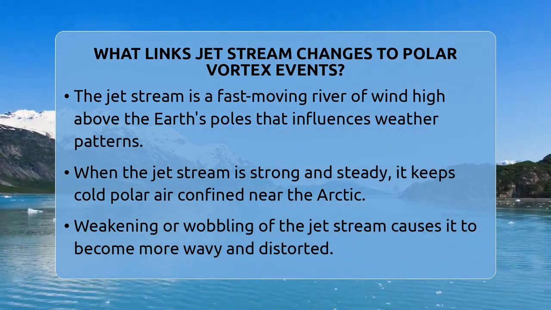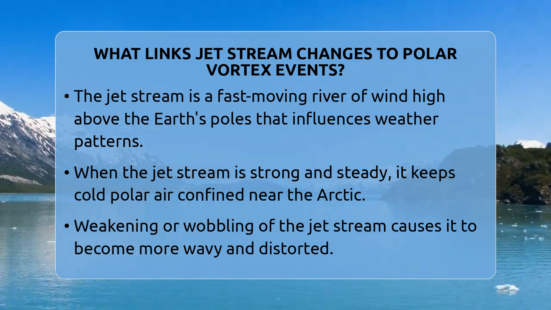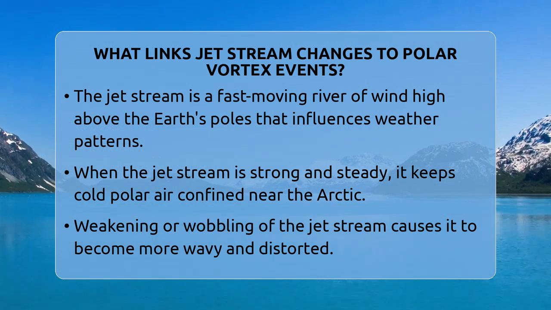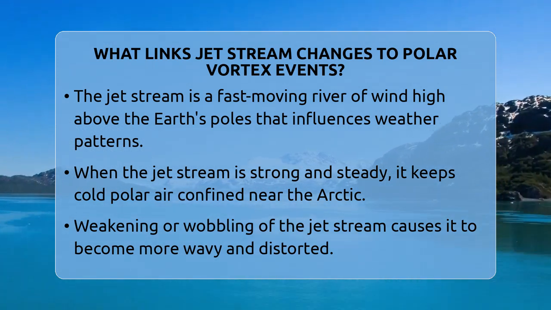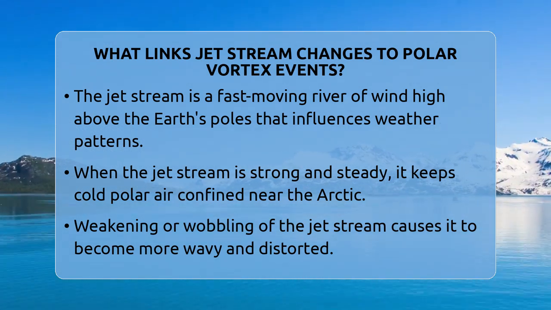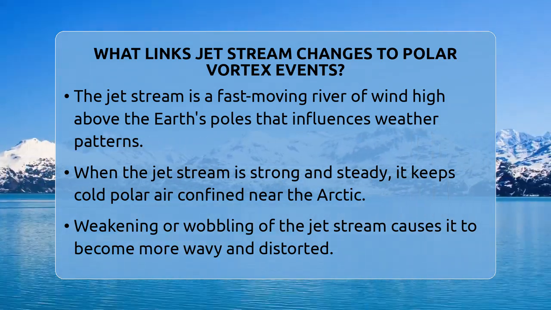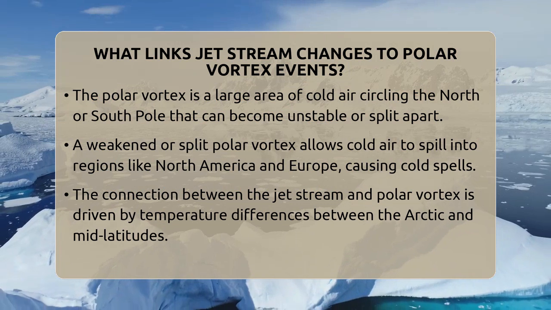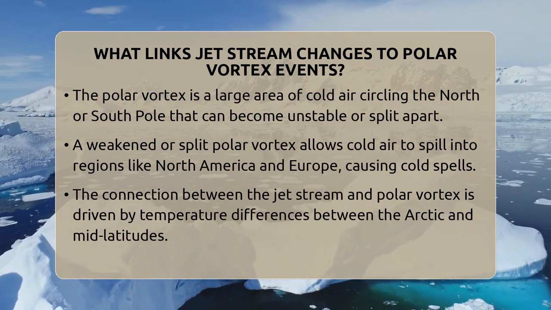The polar vortex, which is a huge area of cold air circling the North or South Pole, can become unstable or even split apart. This allows cold air to spill out into places like North America or Europe, causing very cold weather. The connection between the jet stream and the polar vortex is mainly about temperature differences.